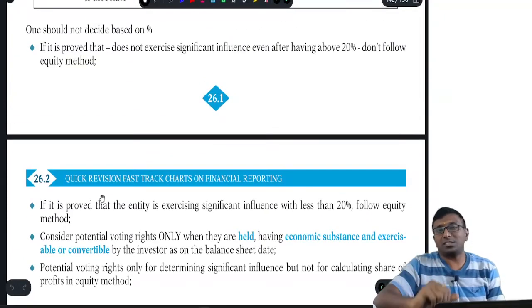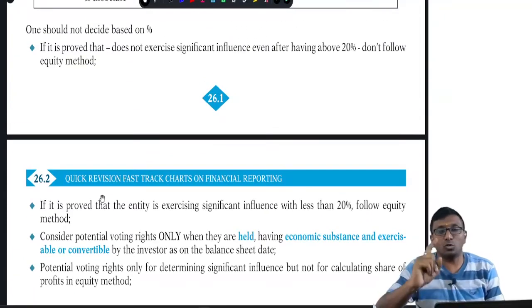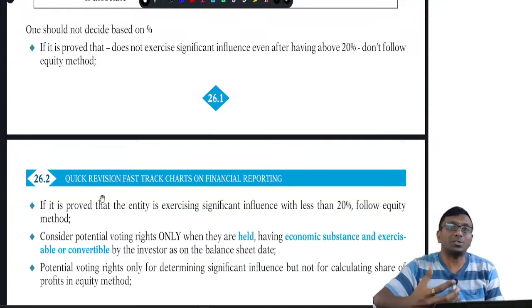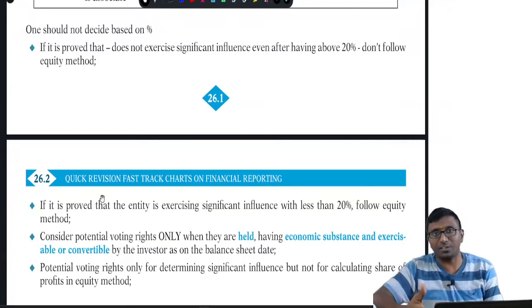When you are measuring the percentage, you are supposed to consider even the potential voting rights. That means you have an option to purchase. But when do you consider this potential voting right? Subject to three conditions. Condition number one, you must be holding it as on 31st March. Second, it should have economic substance, that means by exercising such option, you must be getting some economic benefit.